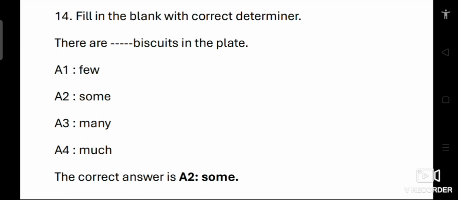Few means not many, and it often implies a smaller quantity than expected. Many is used for larger quantities but sounds less natural in this sentence. Much is used for uncountable nouns, so it is not suitable for biscuits, which are countable. Therefore, the correct sentence is, there are some biscuits in the plate. So the answer is A2, some.